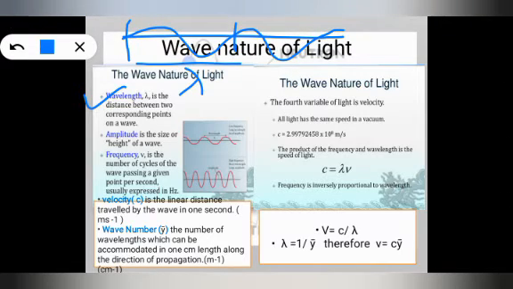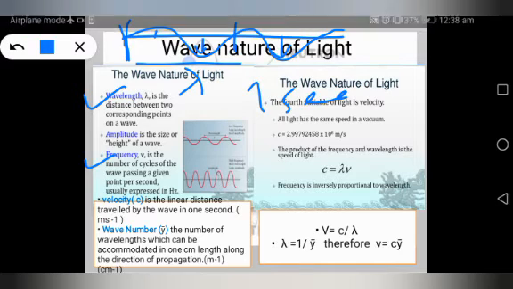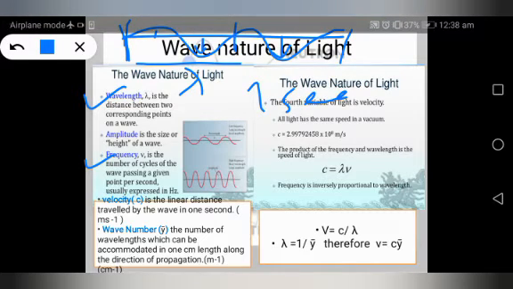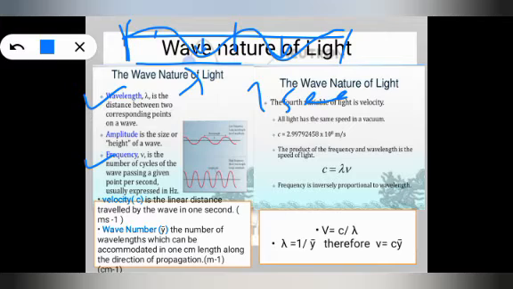And amplitude is what? It is the size or height of the wave. If we talk about this size, this is the height of a wave, that is called amplitude. Frequency is denoted with nu. It is the number of cycles of the wave passing a given point per second. If in 1 second the wave travels from this point to this point, it means how many cycles, how many waves are passing, 1, 2, 3, 4, like this. So this is called frequency.